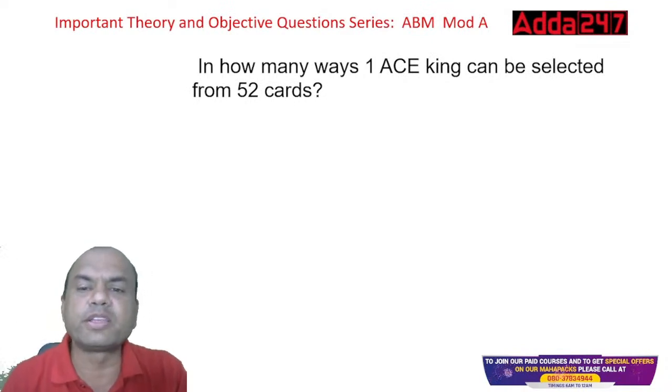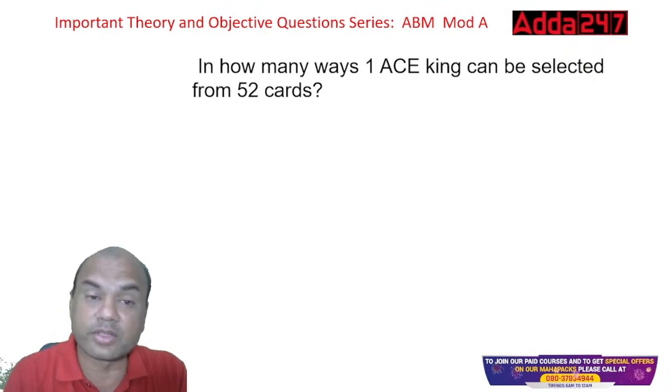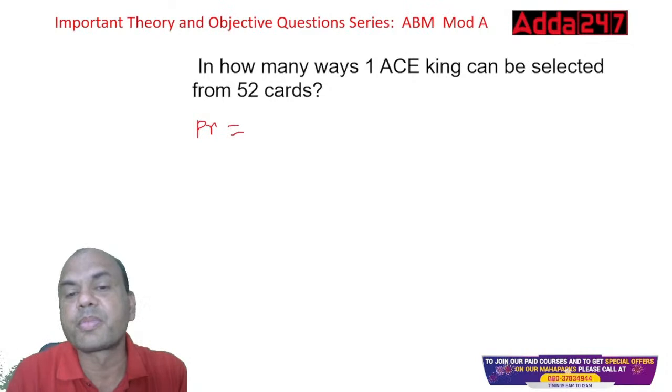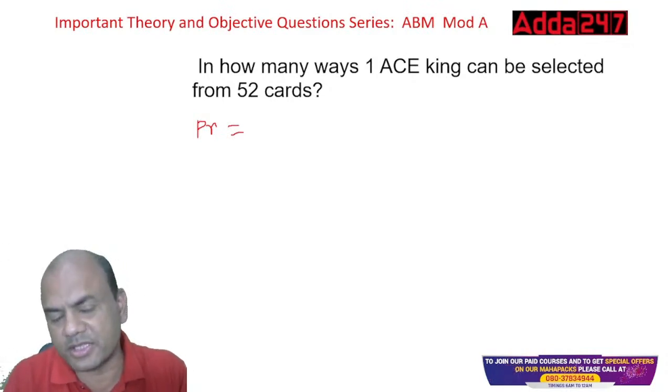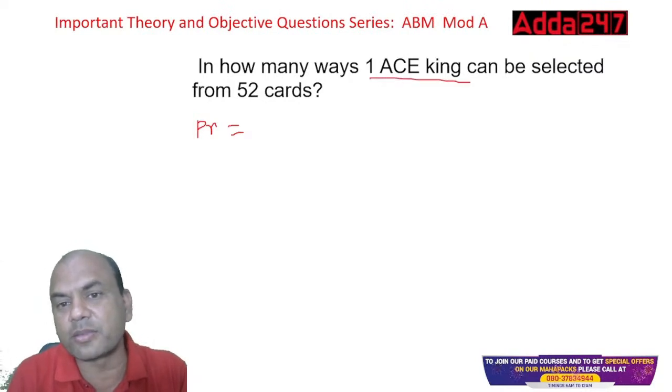In how many ways can one ace king be selected from 52 cards? Now the probability is changing. See this, probability equals to, what is required now? Required is one ace king. How many ace kings are there in the pack?